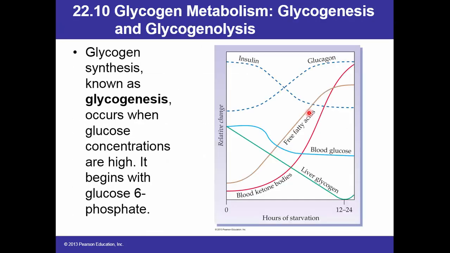Now we come to glycogen metabolism, glycogenesis and glycogenolysis. Genesis means synthesis and lysis means breakdown. Glycogen synthesis, known as glycogenesis, occurs when glucose concentrations are high. It begins with glucose 6-phosphate. And you can follow these here.